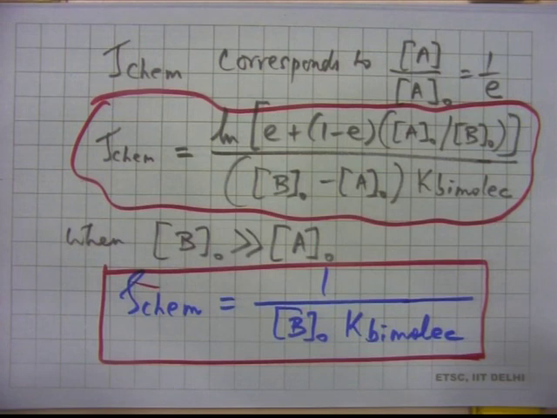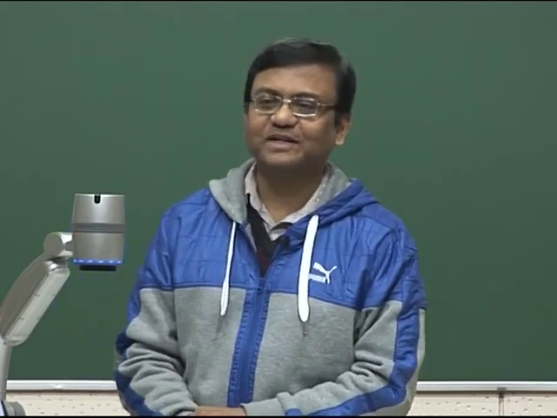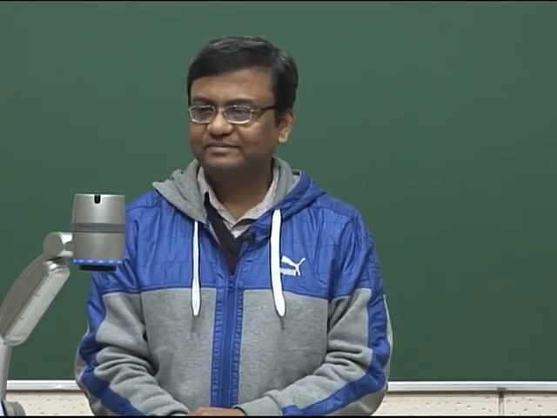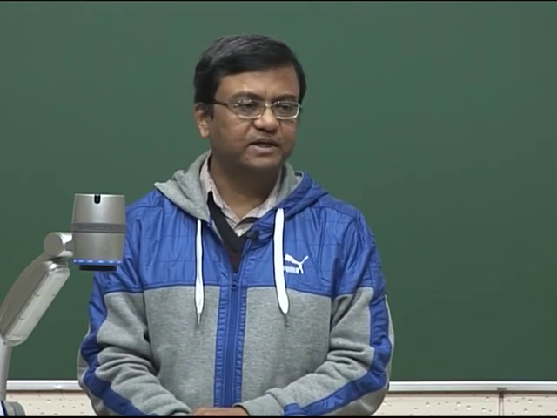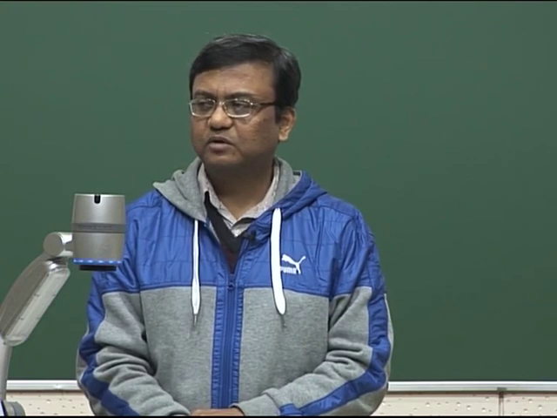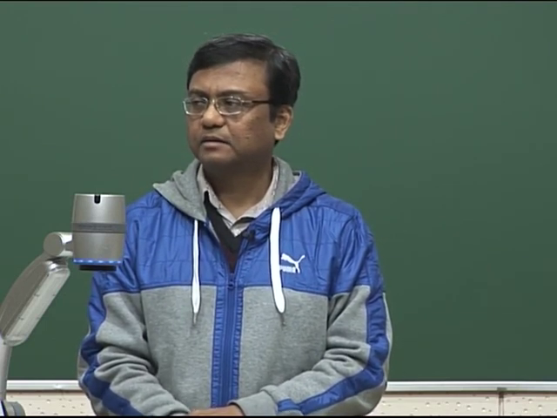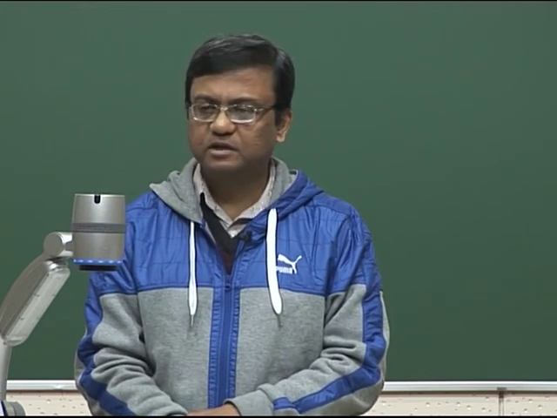How much is 1 over E? E is 2.71. How much is 1 over E? 1 over 2.718. Okay, 1 divided by 2.718 will be how much?